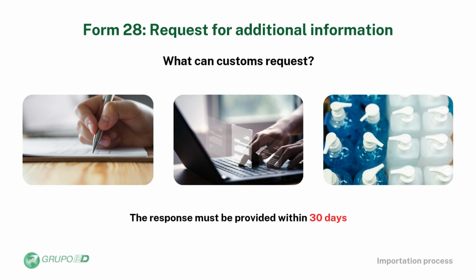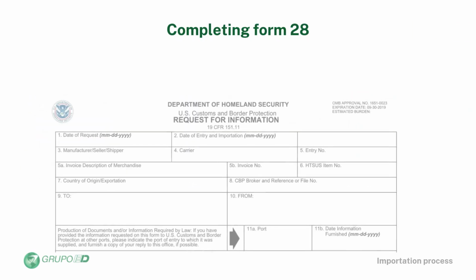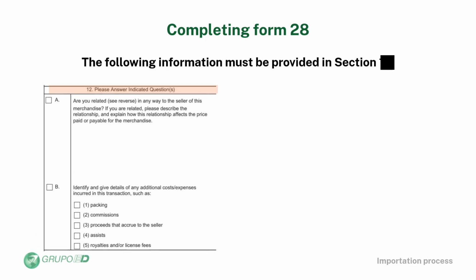The response to a request must be provided within 30 days. If a reply cannot be made within 30 days from the date of this request, or if you wish to discuss any of the questions designated for your reply, please contact the CBP officer whose name appears on the front of this form. Completing the form. Sections 1 through 11. These sections are completed by Customs based on the information provided during the entry process.